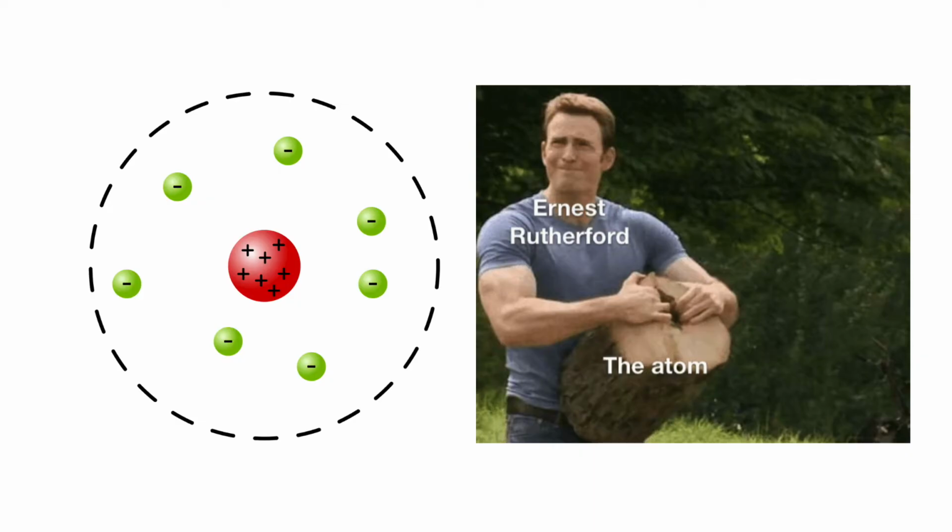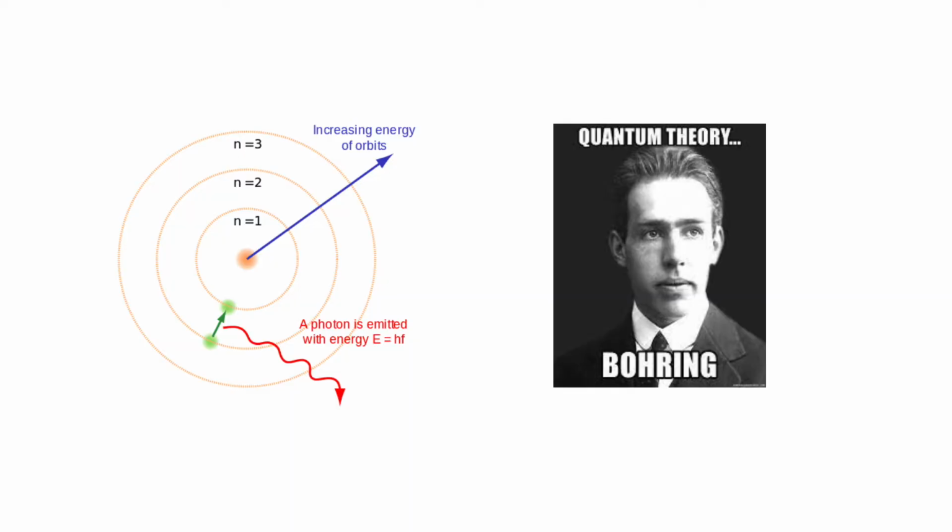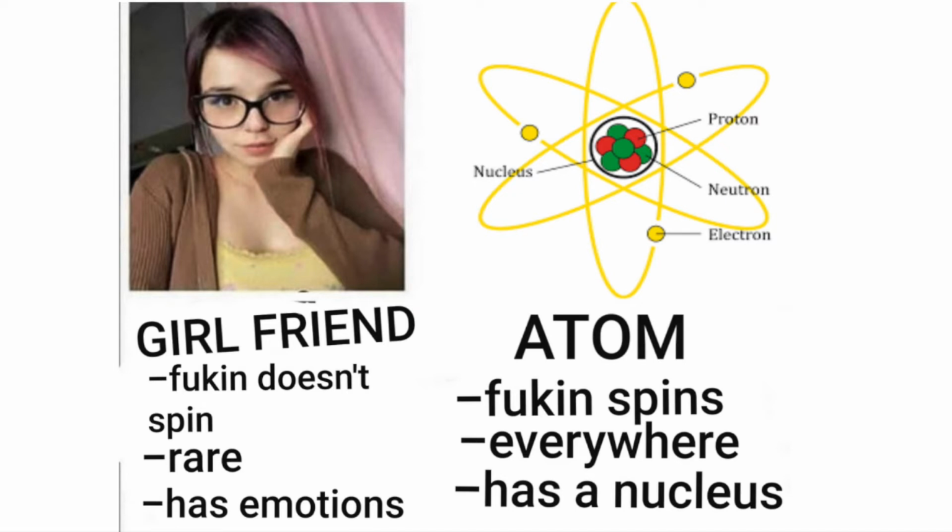Rutherford, with the alpha scattering experiment, found that all of the positiveness of an atom is concentrated in a very small space, and the electrons orbit outside. After that, Niels Bohr developed a usable model of the atom. And since the Rutherford and Bohr model, we've somehow figured out that the electron is a probability cloud or something kinda like that, and we're not gonna get into that today. Well, this is the basic structure of the atom.